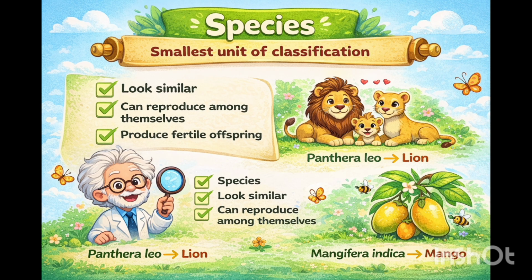Species is the smallest unit of classification or taxonomic category. A species is a group of individuals with similar morphological characters which are able to breed among themselves and produce their own kind.